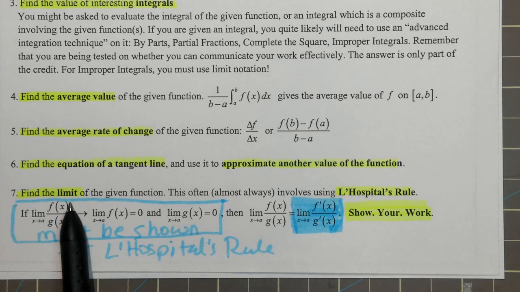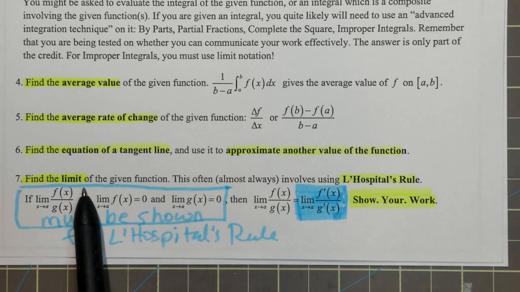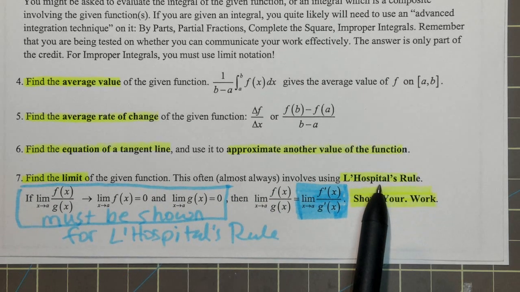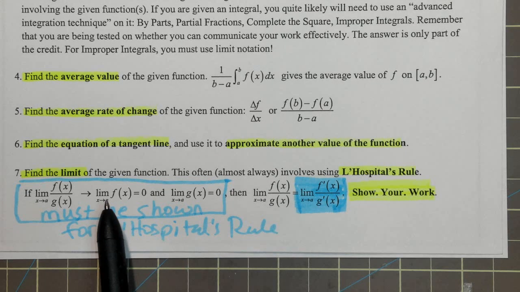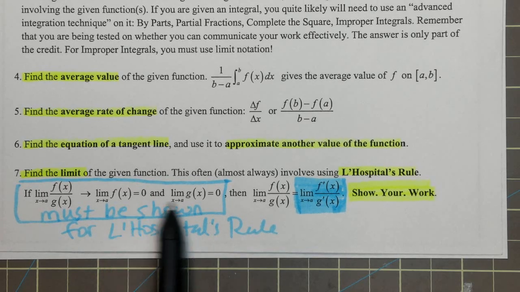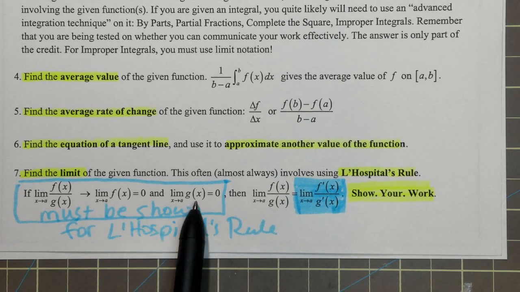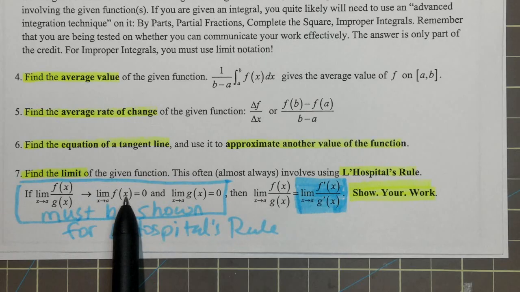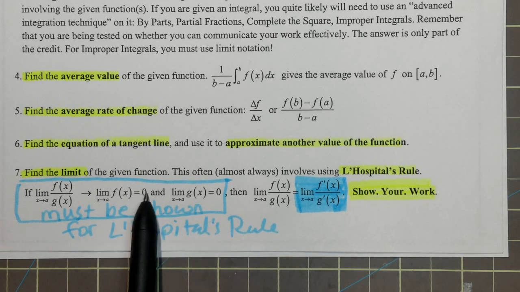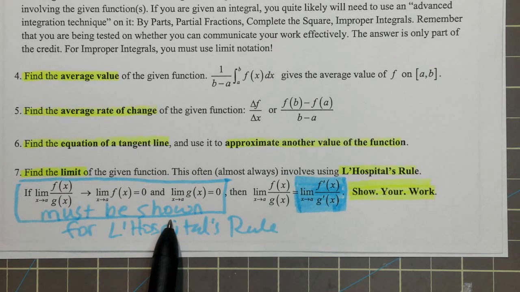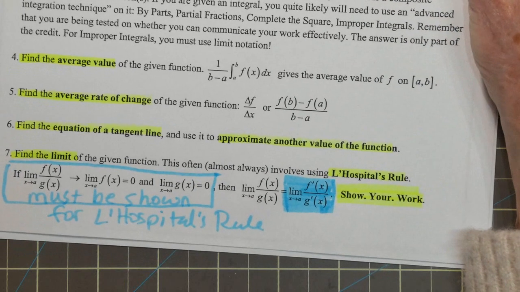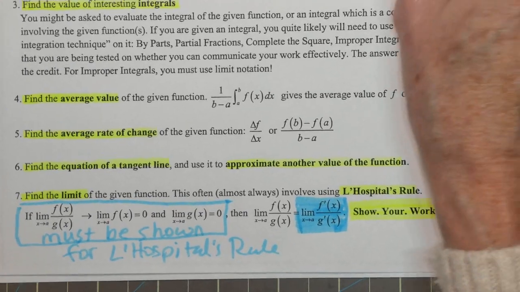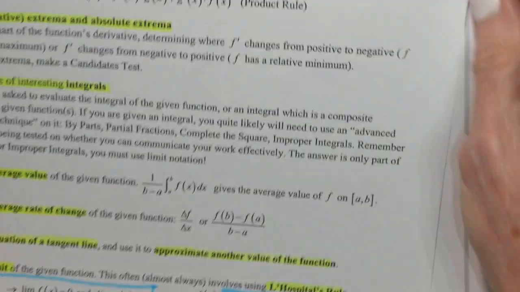Okay, and finding the limit. If you are asked to find the limit, quite often probably it will be L'Hopital's rule. So remember that you need to show these two limits individually. Limit of the top, limit of the bottom, individually to earn full credit. Okay? And then you can apply L'Hopital's rule. Okay, so just random things. So just do what they ask you to do.